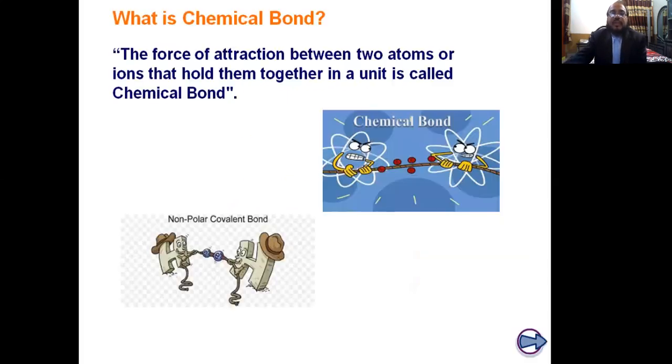Before starting chemical bonding, we must know what a chemical bond is. A chemical bond is a force of attraction between two atoms or ions that holds them together in a unit. Or we can say it is an attractive force which joins two or more than two atoms in a molecule. This is called the chemical bond.